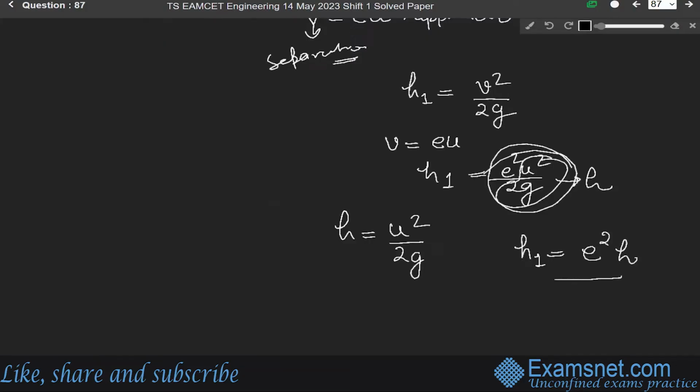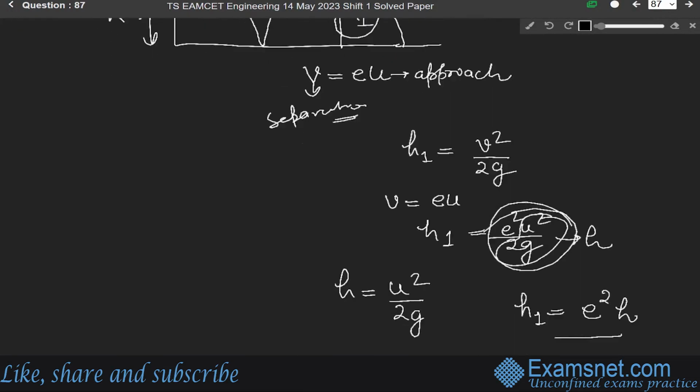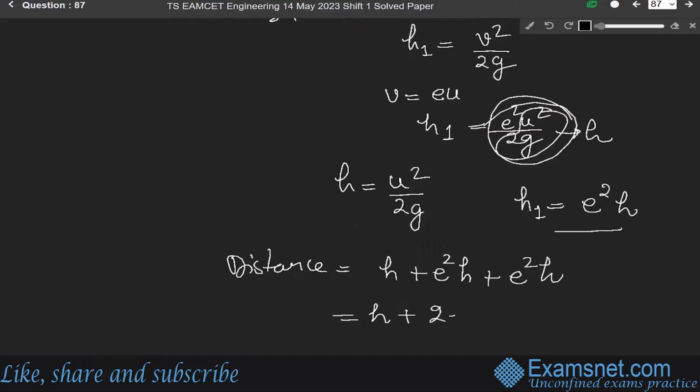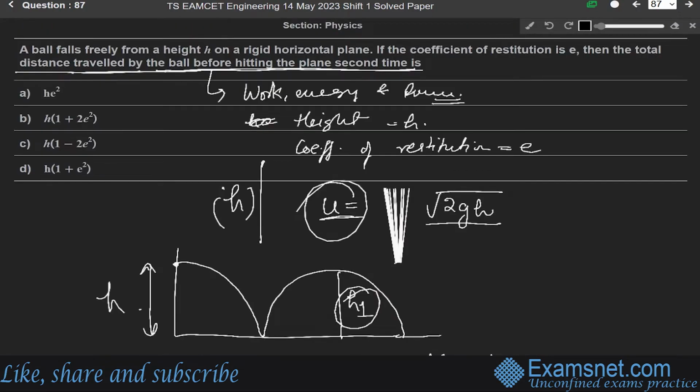So the total distance traveled by the ball before hitting the plane the second time will be h plus e square h plus e square h. So it will be equal to h plus 2e square h. Taking h common, we get h into 1 plus 2e square. Got it? This is our final answer. Option B, h into 1 plus 2e square, is the correct answer.